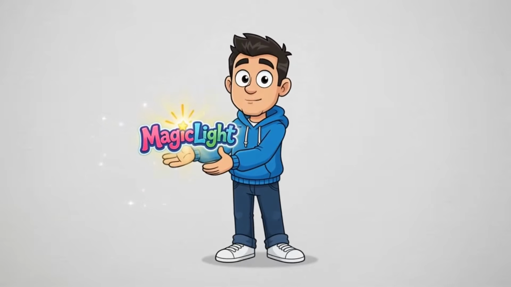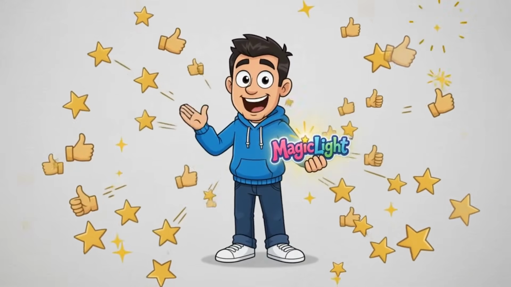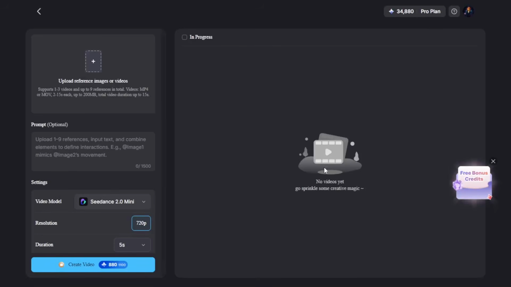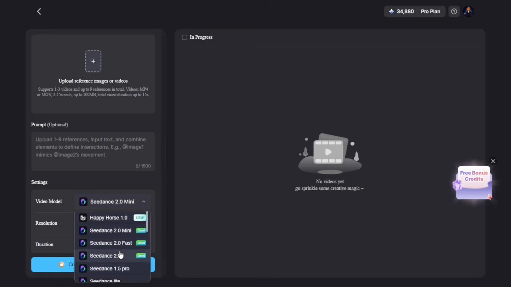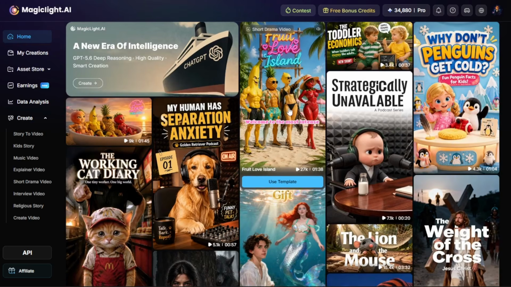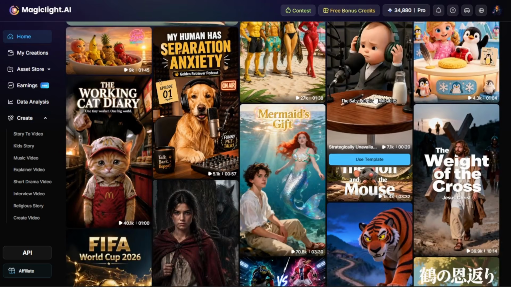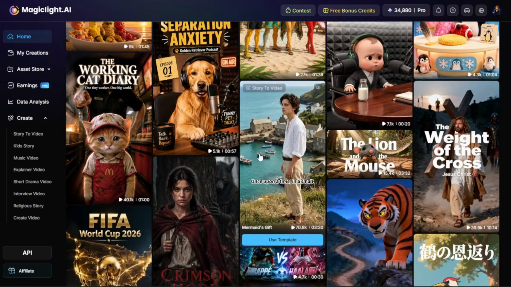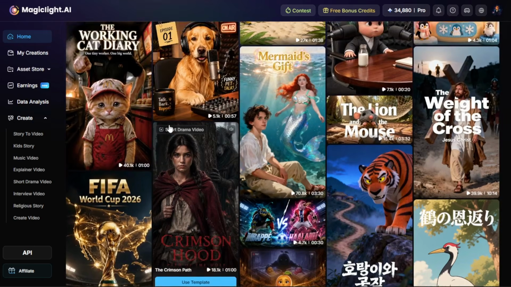And I actually think it's that good to the point where I can say it's worth every penny. And not only that, you also get an AI playground where you can use all the latest AI video generation models. And if you also like to create YouTube shorts, this platform provides pre-made templates for all the viral YouTube shorts niches, ready to use, so I think it's worth checking that out.